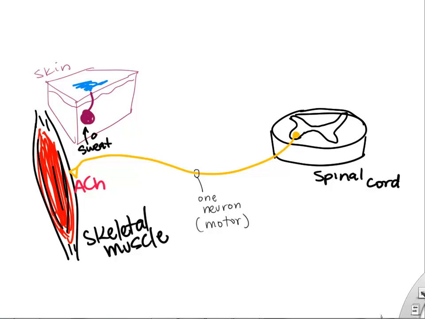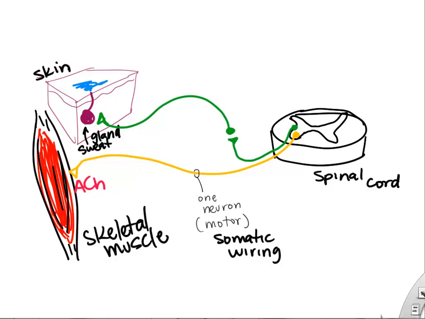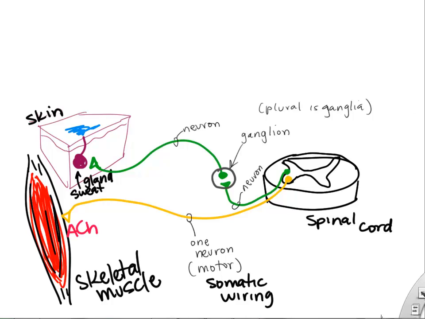So let's say you have a sweat gland in your skin and you want to control that sweat gland by your autonomic nervous system. The autonomic wiring comes out the lateral horn of our spinal cord. And also you notice it takes a two-neuron chain to actually communicate with that sweat gland. And so the first neuron communicates with the second neuron at what we call a ganglion. Plural is ganglia. And so you find these autonomic ganglia throughout your autonomic nervous system.